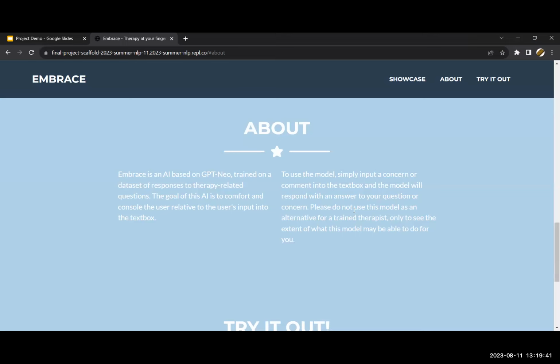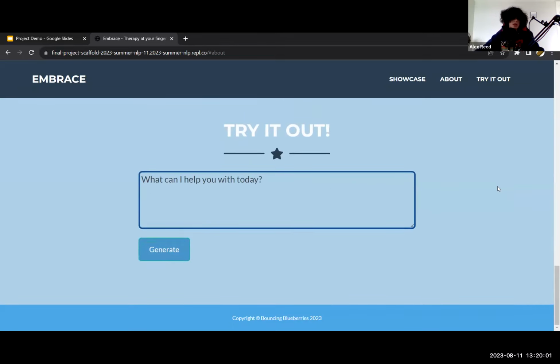A disclaimer is that this model should not be used in place of an actual mental health professional, as its goal is just to give simple therapeutic responses to mental health questions and not to be confused with a trained therapist who would be way better at working through it with you. So let's try out our model. I'm going to ask it the question, how do I deal with anxiety? And then we're going to generate a response.